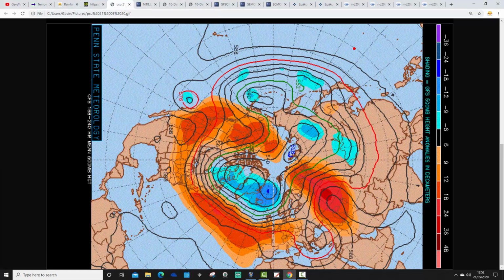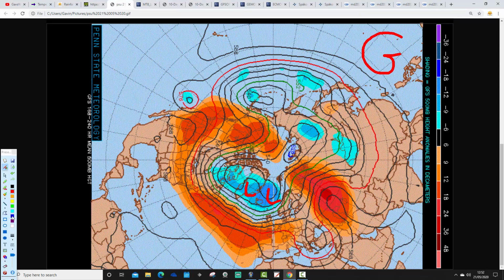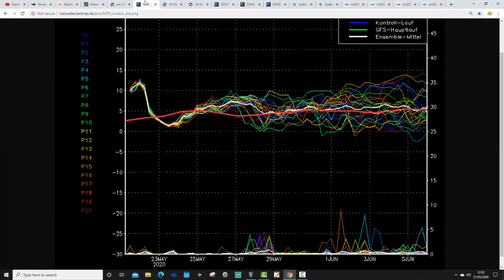GFS is very similar. Again, we've got a trough of low pressure just up to our north, and then we've got this ridge of above average height sitting over to the south of the country. It's a little bit more westerly, perhaps, with the GFS as we get towards the beginning of June. Just a little bit more westerly, a little bit more showery, perhaps for northern parts of the country. But overall, it is still quite a strong anticyclonic influence that we see there, both from the GFS and also from the ECM as well.